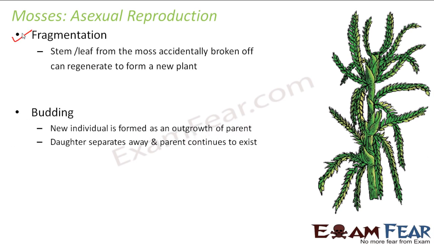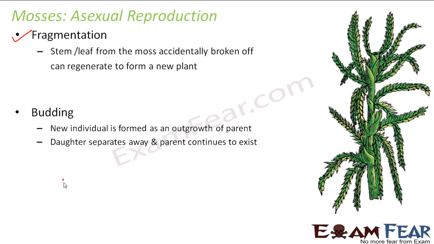The next one is budding. We have studied about budding while we were discussing the different types of reproduction. Budding is a phenomenon which is very commonly seen in hydra. So what happens here? A new individual is formed as an outgrowth of the parent. So in the body of the parent, a small outgrowth will appear. Now that outgrowth will start growing, and when it becomes mature, it separates from the parent's body and forms a new organism. So that is the concept of budding.